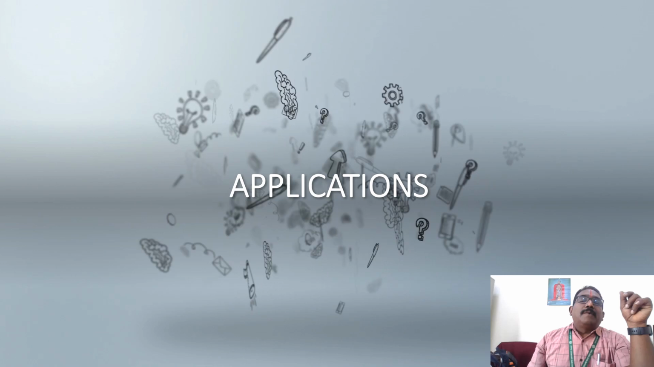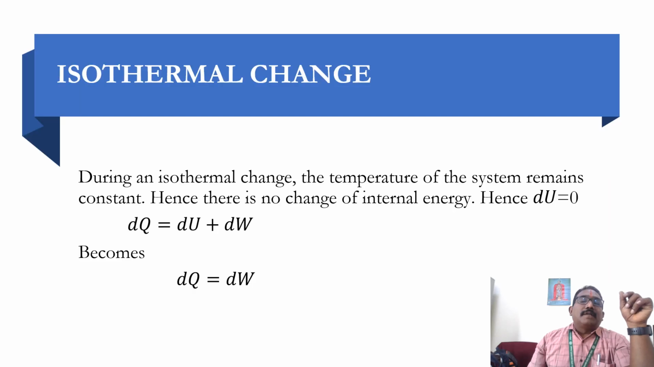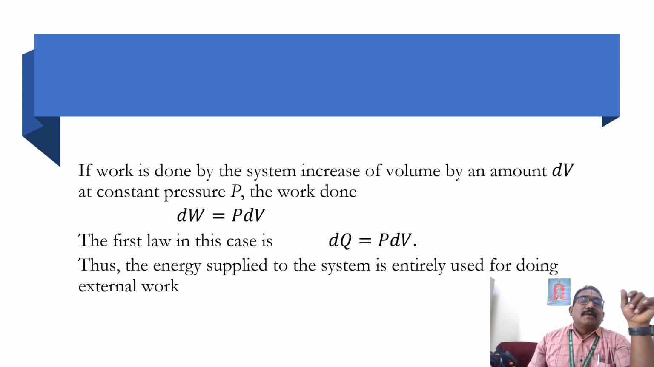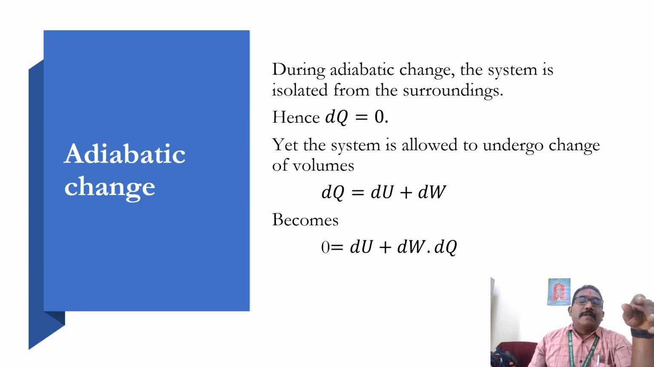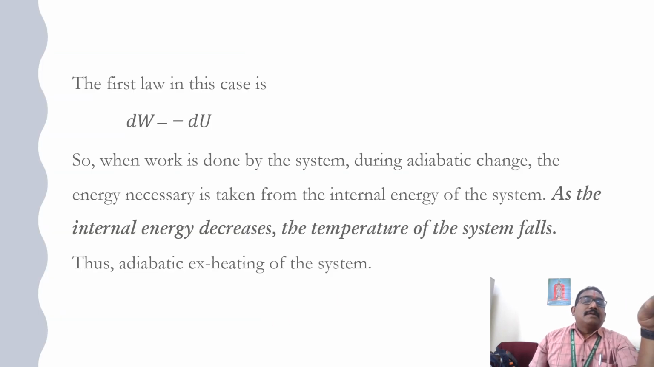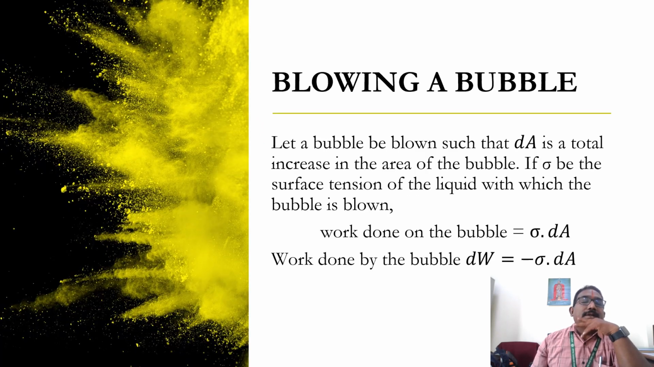Now the applications. In isothermal changes, dQ is equal to P dV. Then adiabatic changes. Adiabatic means there is no heat exchange with the system. So dQ is zero, so dU plus dW is zero. The work done is equal to the change in internal energy of the system, because in an adiabatic process no heat is added or removed from the system. The internal energy decreases, and the temperature of the system falls. So dW is equal to minus dU.